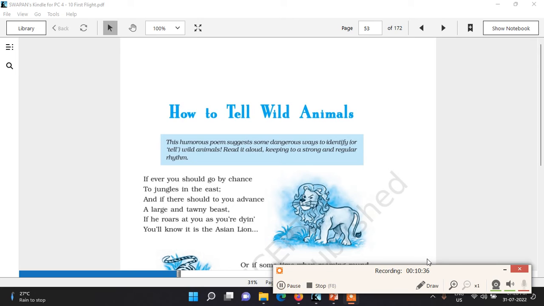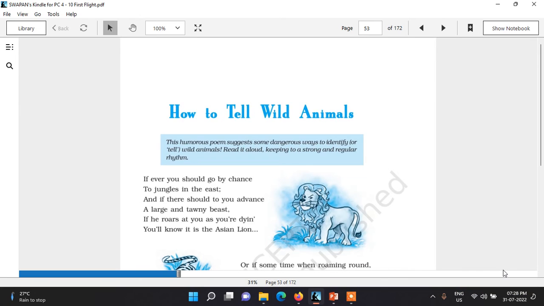In this poem, many poetic devices are used. For example, in this line, and if there should you advance, we can find inversion, because here the format of the sentence has been changed.